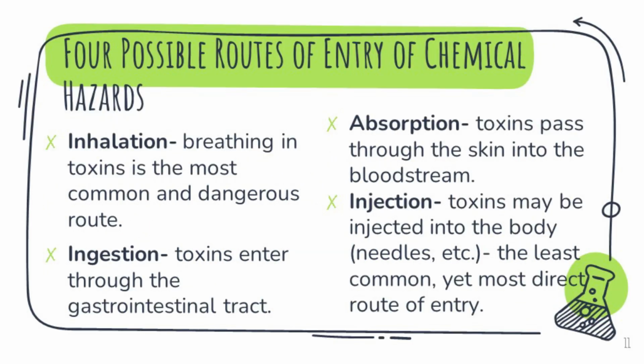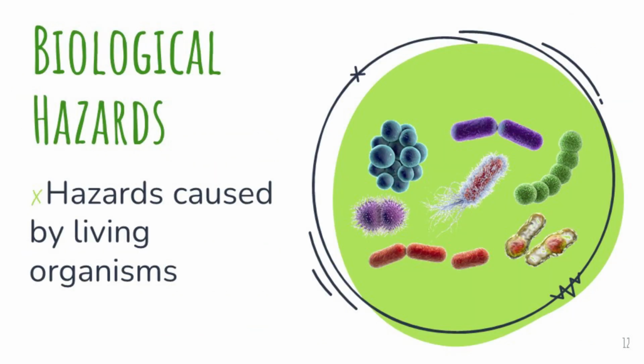Four possible routes of entry of chemical hazards. One, inhalation: breathing in toxins is the most common and dangerous route. Two, ingestion: the toxins enter through the gastrointestinal tract. Three, absorption: the toxins pass through the skin into the bloodstream. Four, injection: the toxins may be injected into the body, by needles, etc. The least common, yet most direct route of entry.